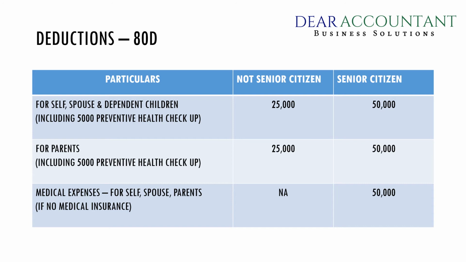Any premium paid for yourself, your spouse or your dependent children, which includes the 5,000 preventive health checkup, the maximum deduction that you can claim is 25,000 rupees if you are not a senior citizen, and if you are a senior citizen, then the maximum deduction you can claim is up to 50,000 rupees. If you take medical insurance for your parents, the total deduction that you can claim is rupees 25,000 if they are not senior citizens, and in case of senior citizens, 50,000.